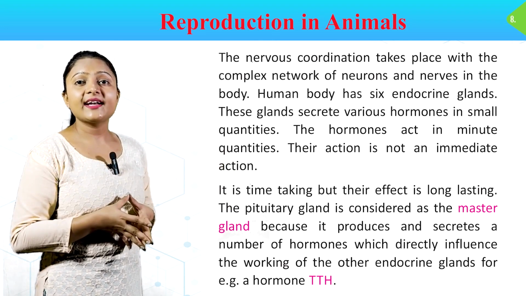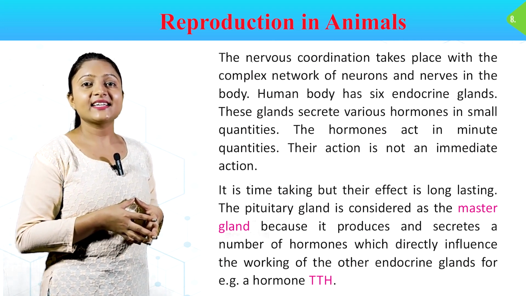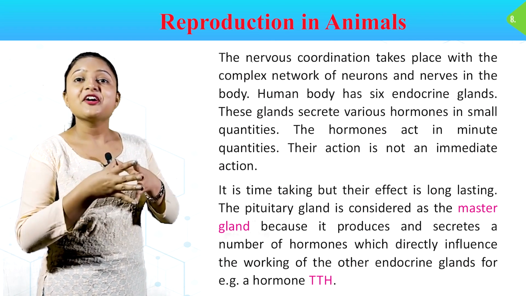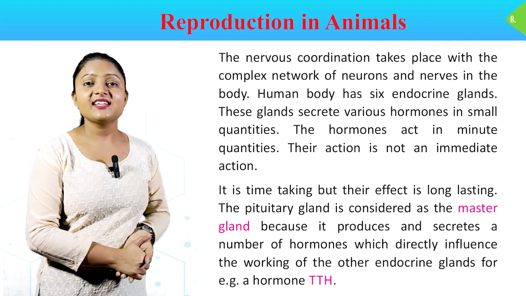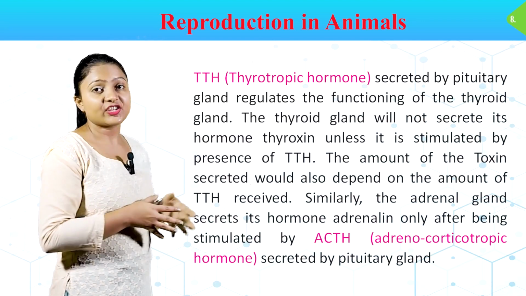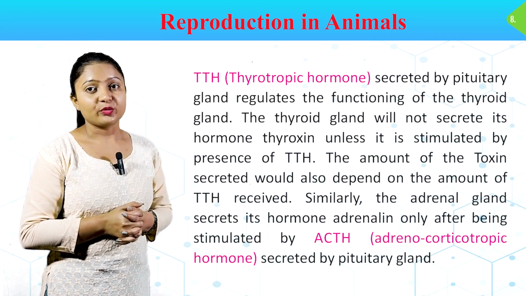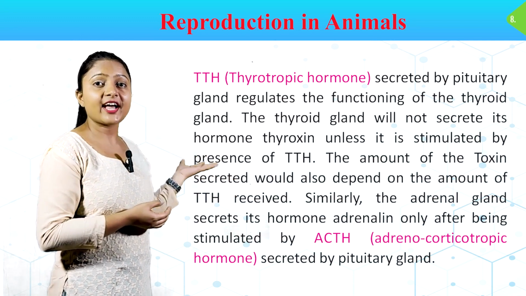The pituitary gland is considered the master gland because it produces and secretes a number of hormones which directly influence the working of the other endocrine glands. For example, the hormone TSH, thyrotropic hormone, secreted by the pituitary gland, regulates the functioning of the thyroid gland.